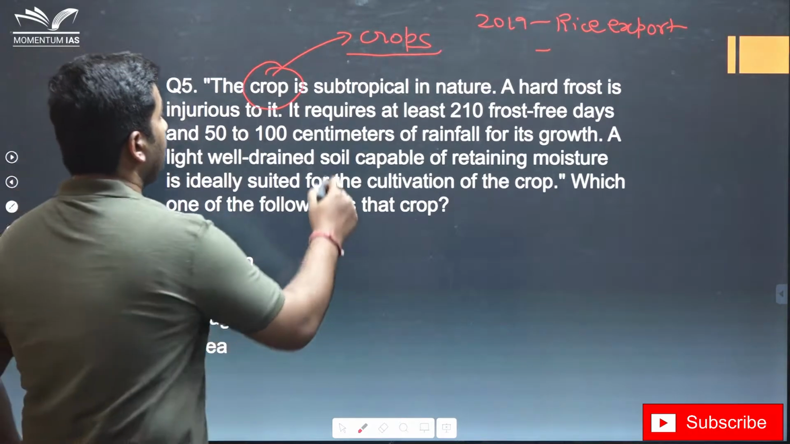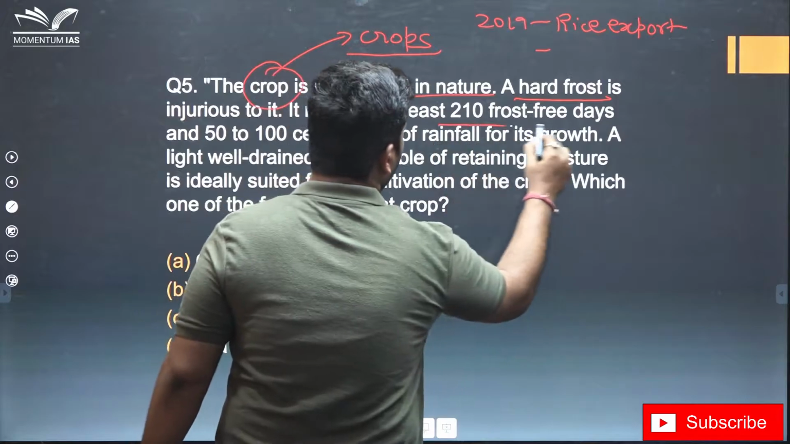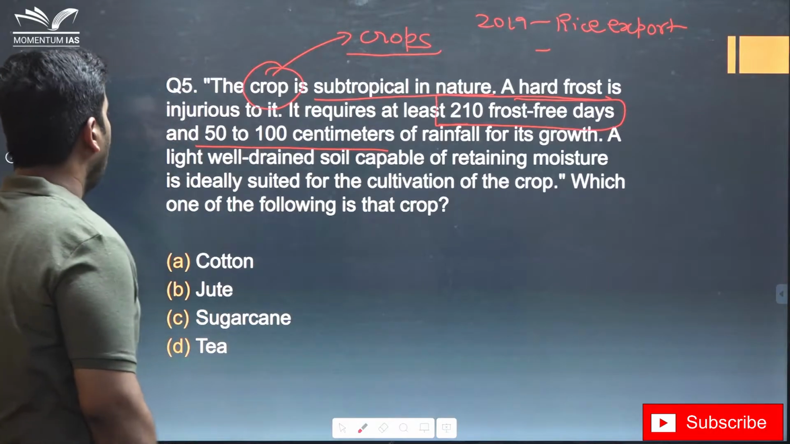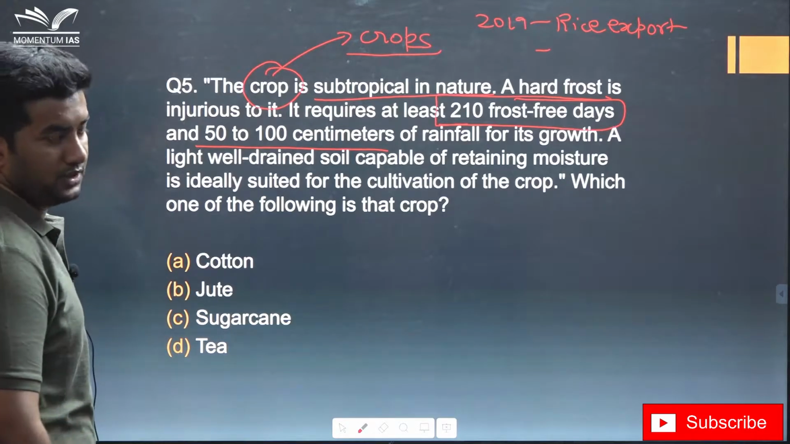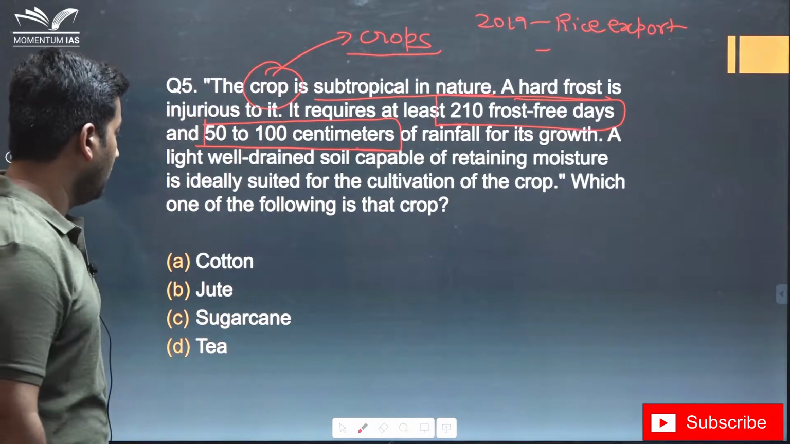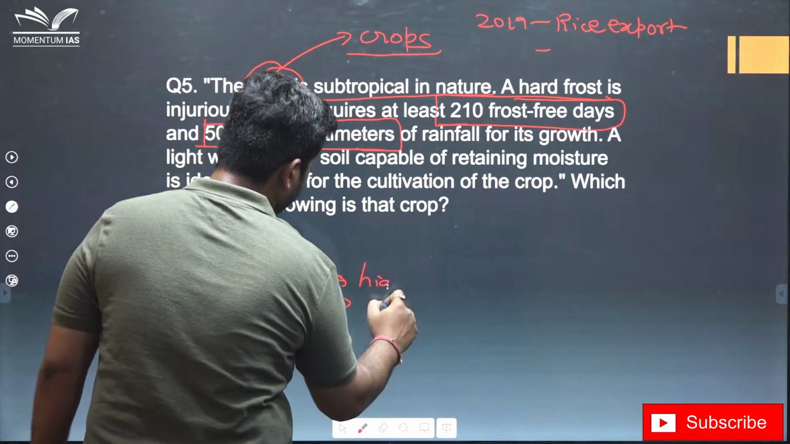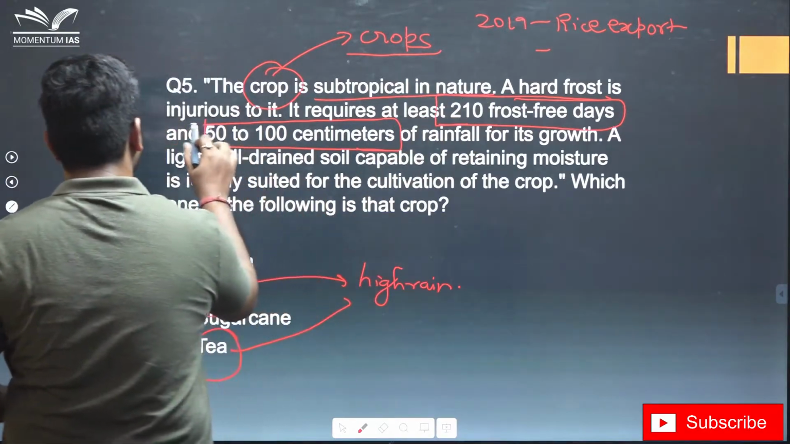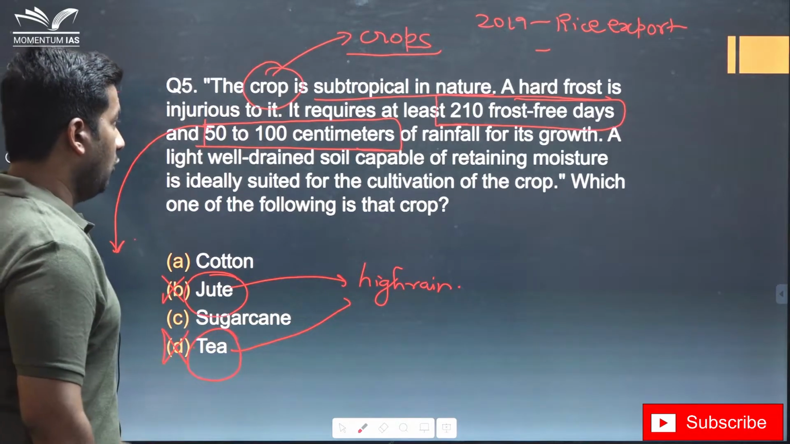The crop is subtropical in nature. A hard frost is injurious to it. 210 days, this is a very cliche statement. About 50 to 100 centimeters of rainfall. A light well drained soil capable of retaining moisture is ideally suited for cultivation of this crop. Now focus on this, 50 to 100 centimeters of rainfall. We know that this and this require very high rainfall. So just by this, forget about the rest of them, just by this statement we could have eliminated B and D.